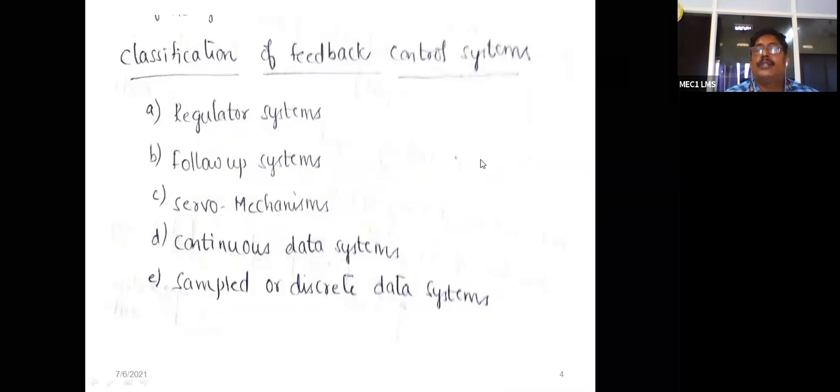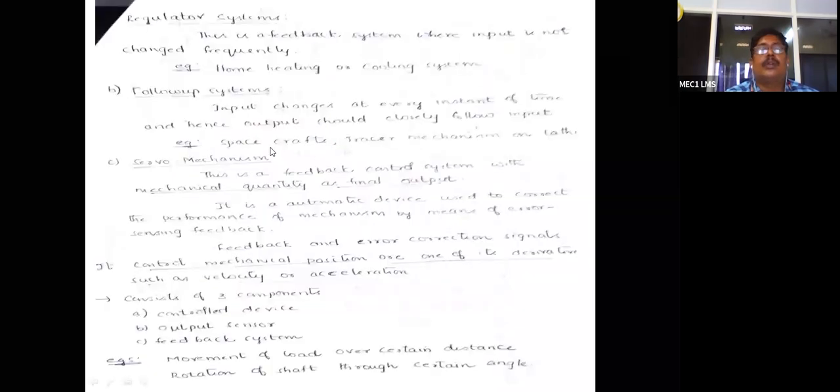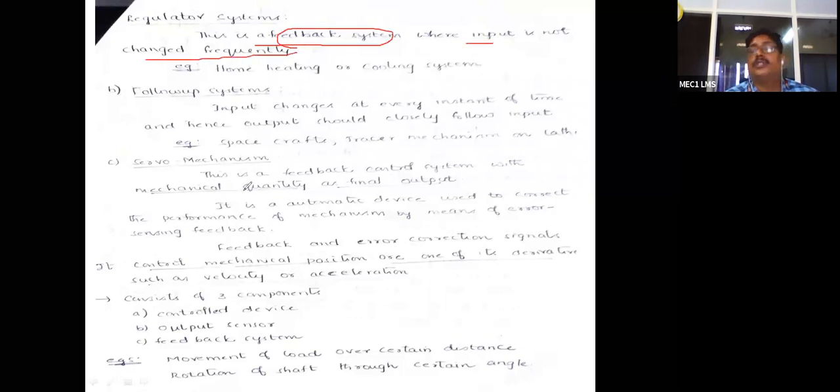So these are the classifications in the feedback control system. If you observe clearly, in the regulator system, a feedback system where input is not changed frequently, we cannot change the input frequently. Once we give the input, then we can get the output. So here we cannot change the input frequently.